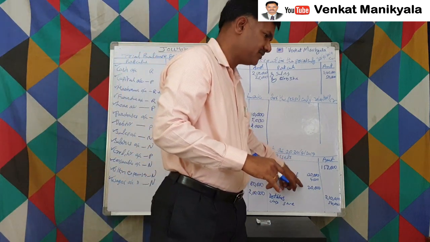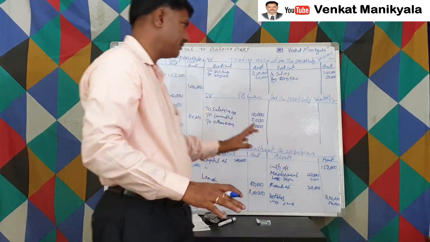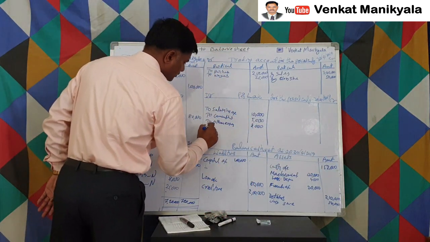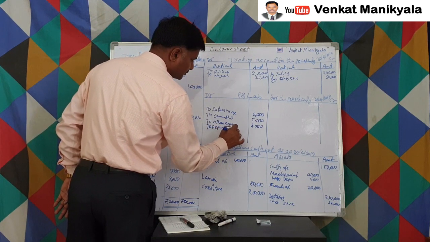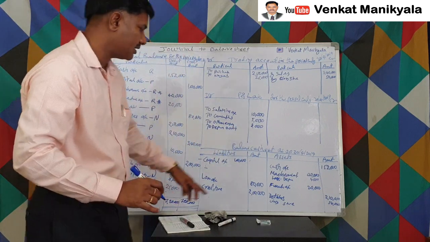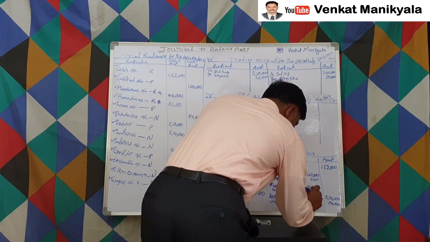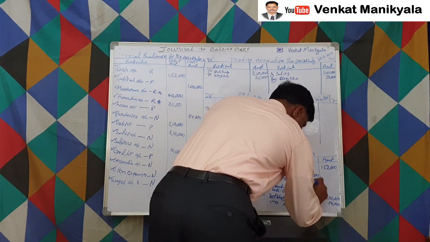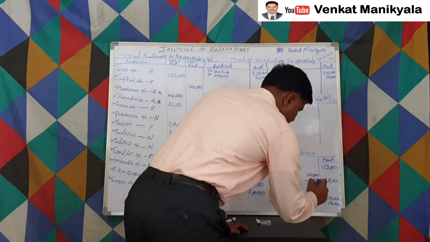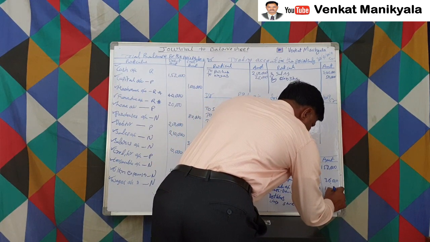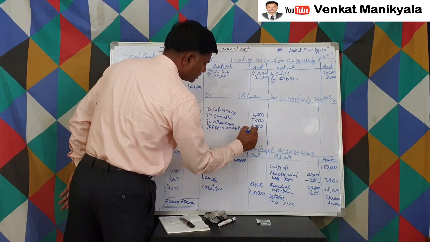Once we are reducing an asset, which is a debit balance, reducing the asset means it's a credit. Once we are crediting, immediately we have to do a debit also, right? So to depreciation, how much? 4,000. Machinery 4,000. And furniture less. Furniture depreciation is 2,000. 10% of 20,000 is 2,000, right? So this is 36,000 by reducing 4,000. This is 18,000 by reducing 2,000. Here the depreciation we have to add 2,000. So in total it's 6,000.